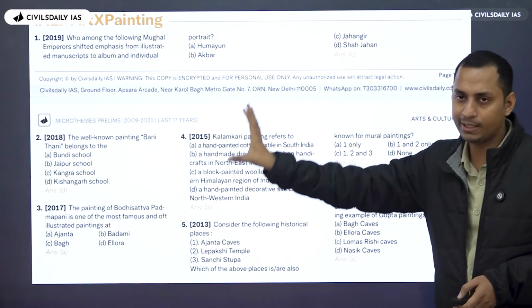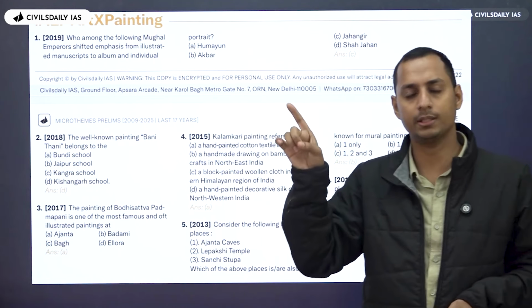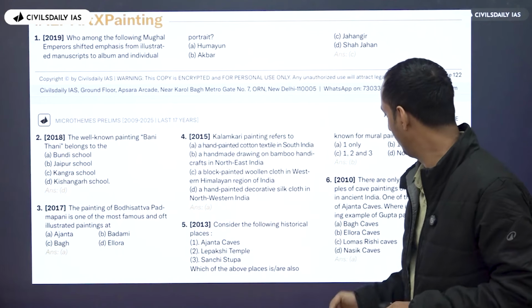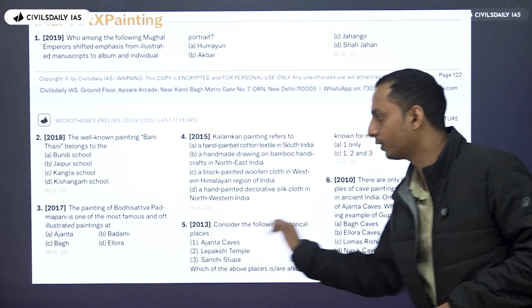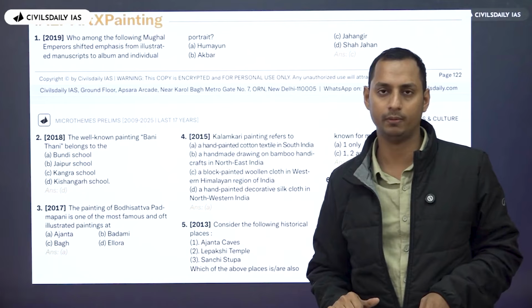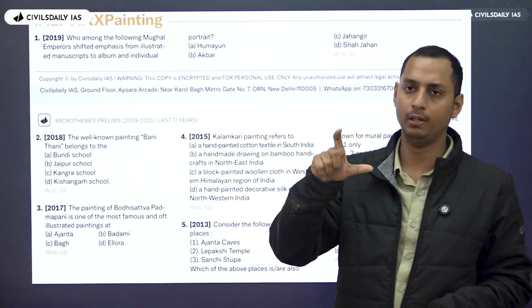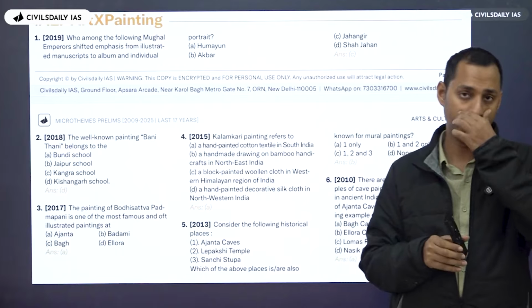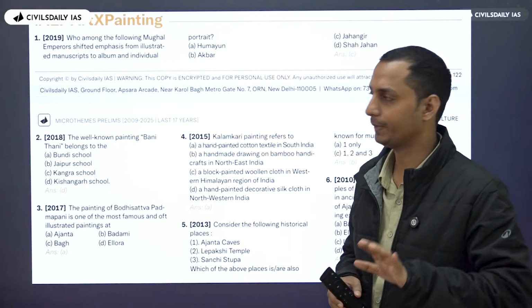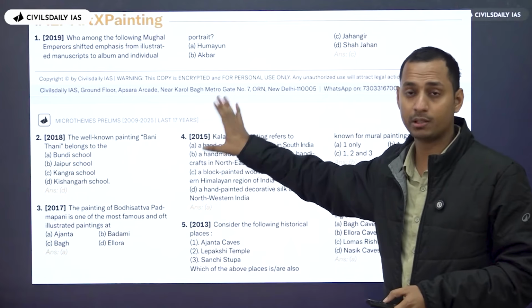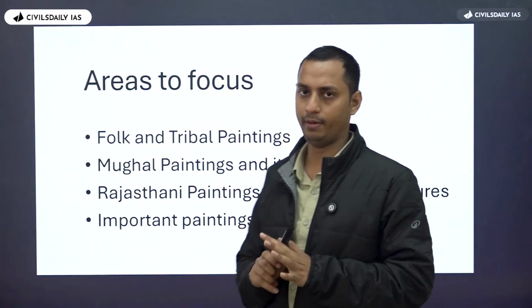So when you take paintings into perspective, only three questions have come, and the rest are with respect to Ajanta. Three questions related to Ajanta. So always remember, Ajanta is the most important specific micro theme. Ajanta, you can revise, you can use ChatGPT, you can get information from whatever sources you can. So paintings is not a very significant topic. What do you need to do? Just have a very basic idea.